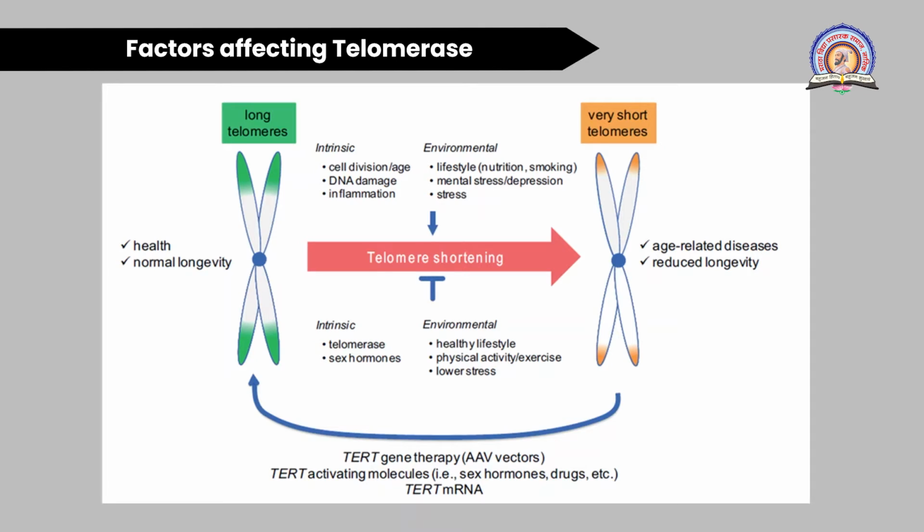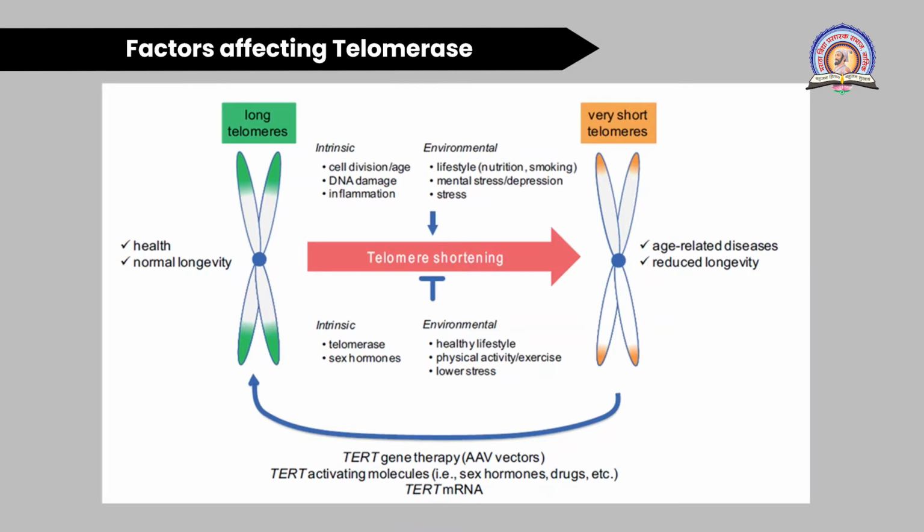We'll see first intrinsic factor. In intrinsic factor you can see cell division and cell age. This is the normal procedure of cell division and age, but that is harmful for the telomere, or that is responsible for the telomere shortening. Second is DNA damage. DNA damage due to UV rays, due to environmental factor, or due to any mutation in the DNA. That is again the second intrinsic factor which influences the telomere shortening and eventually gene aging. And third one is inflammation factor.